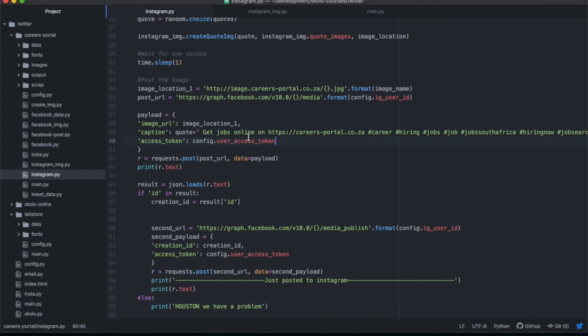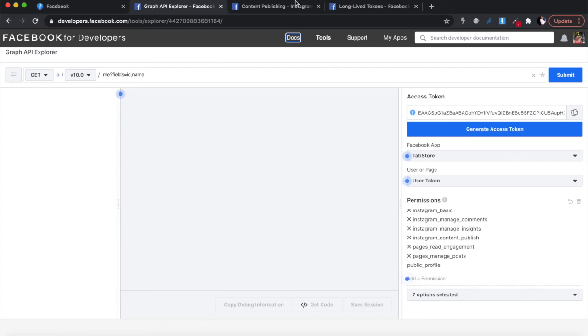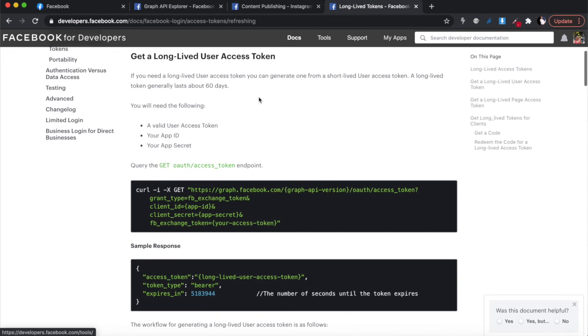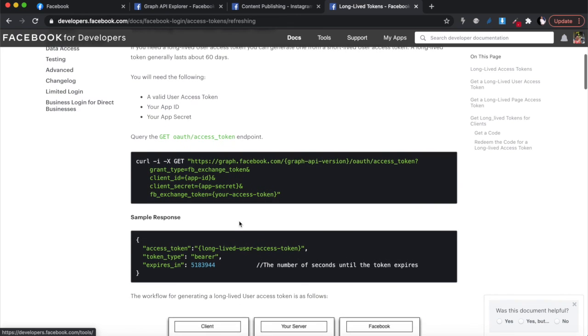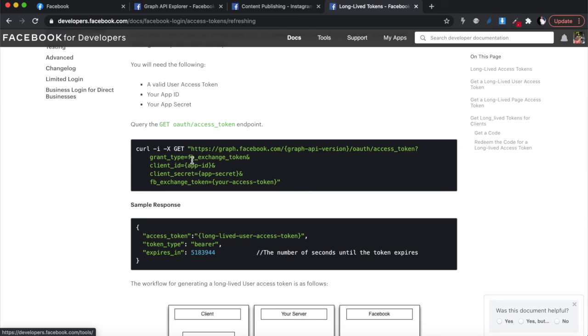So what you need is a long-lived token which is viable for more than an hour. Inside of the documentation, they explain how to get a long-lived access token, and we discussed this in detail in last week's video. If you go through the timestamps from last week's video, you can see how to get a long-lived access token. But basically, in simple terms, you need to do a code request with your short-lived access token and exchange it for a long-lived access token.